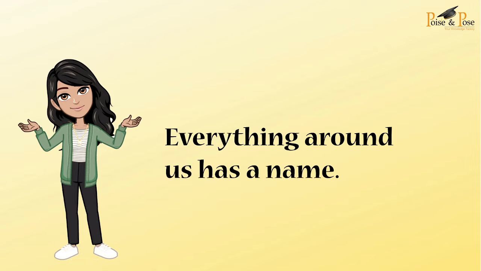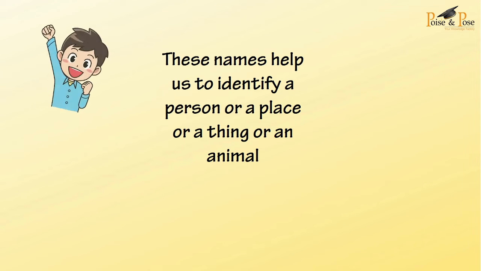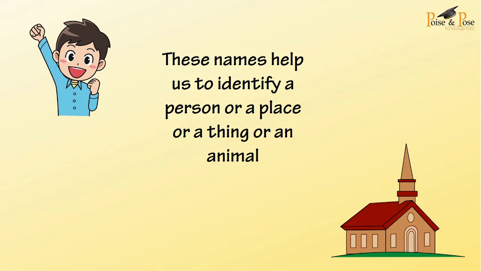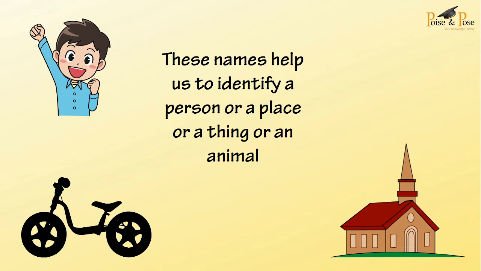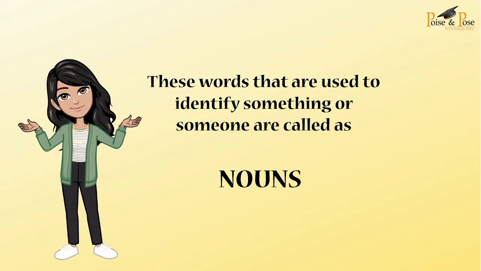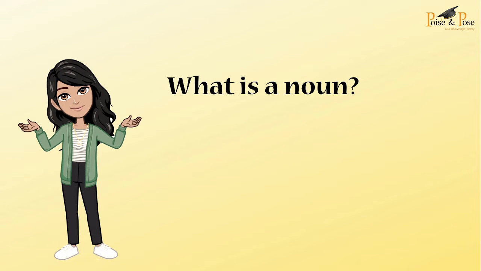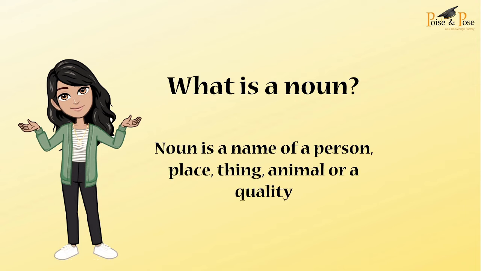Everything around us has a name. These names help us to identify a person, a place, a thing, or an animal. These words that are used to identify something or someone are called nouns. So, what is a noun? A noun is the name of a person, place, thing, animal, or a quality.